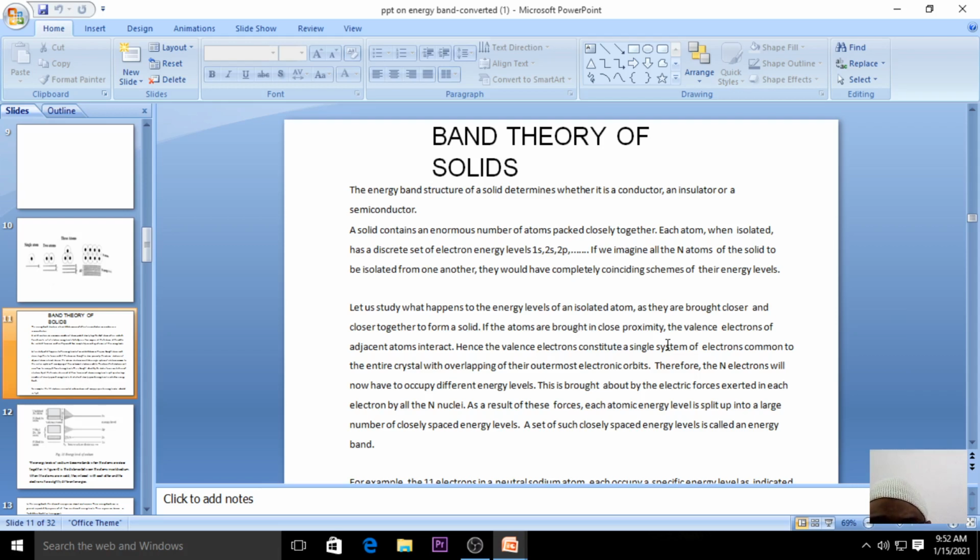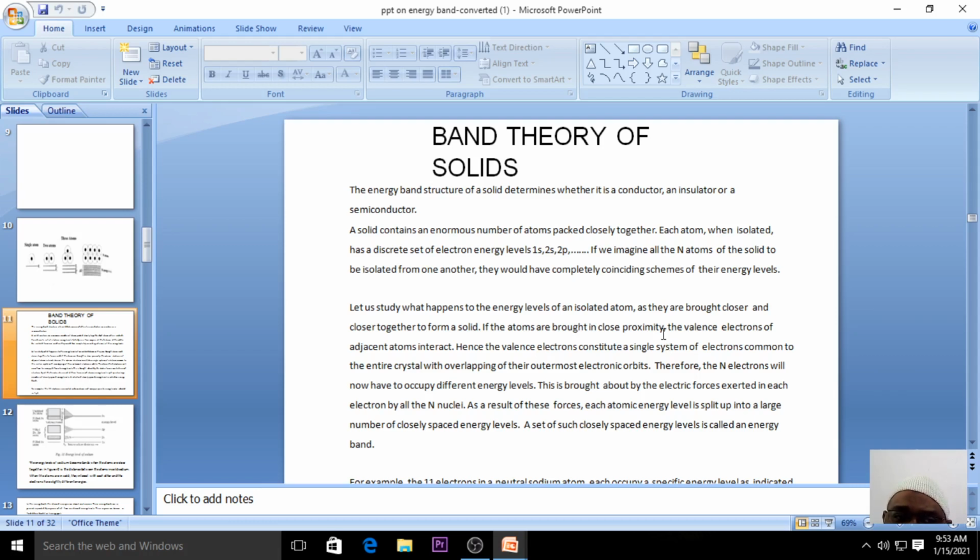Because when you see an energy level, it appears to be like a band mixed, but actually, when you talk about a hydrogen atom, we have taken the example of a hydrogen atom, there will be a gap between two consecutive energy levels, right? So now let us consider an isolated atom which has a discrete energy level. If we imagine n number of atoms of the solid isolated from one another, they would have completely coinciding energy levels. Let us study these energy levels of isolated atoms very closely.